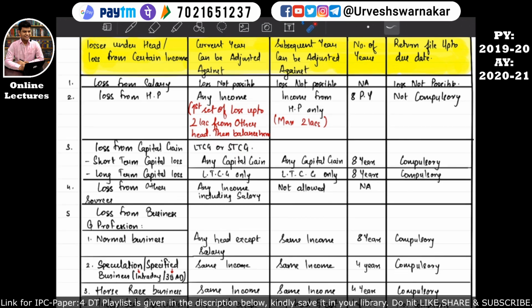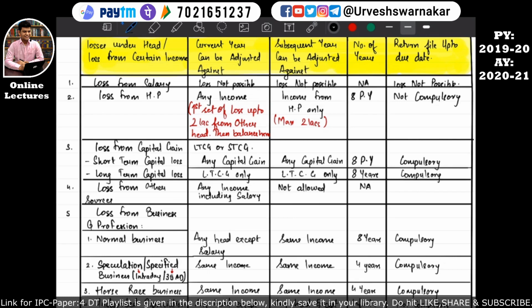But if the short term capital losses are not fully set off against the income in the previous year, that is the long term capital gain or short term capital gain in the previous year, can these losses be carried forward? Yes, short term capital losses can be carried forward to the subsequent year, and in that subsequent year, against which head of income can it be set off? It can be set off against any capital gain. I hope this is also quite clear. For how many years can the short term capital loss be carried forward? It can be carried forward to 8 previous years. That means 8 subsequent, that is 8 future previous years.